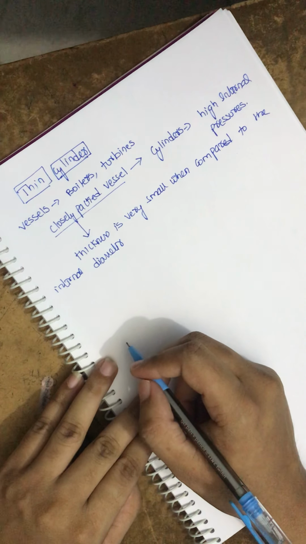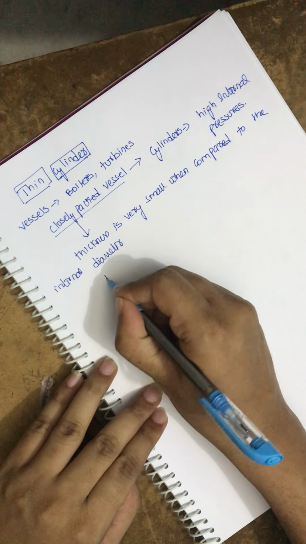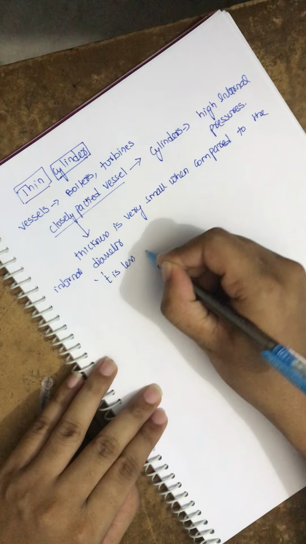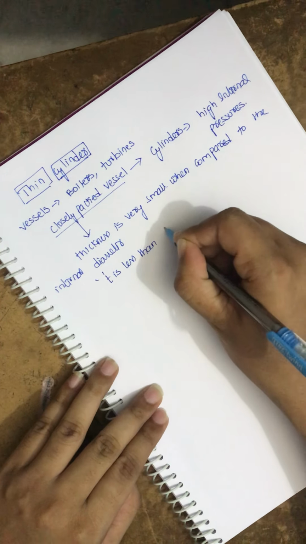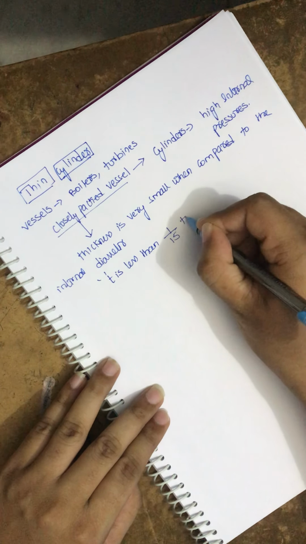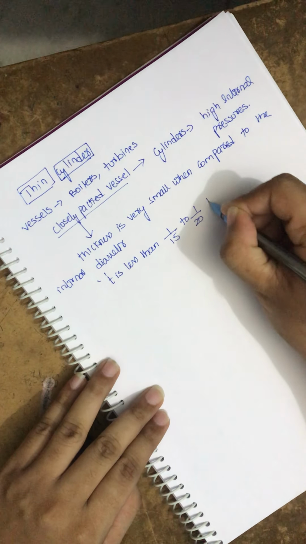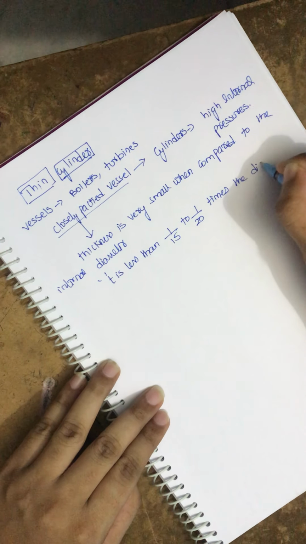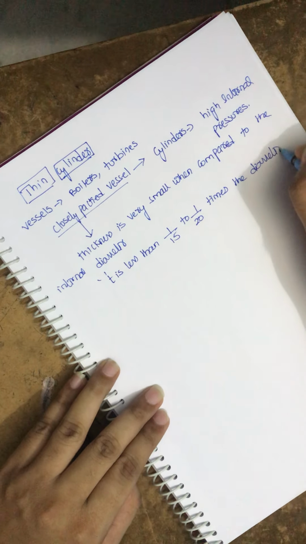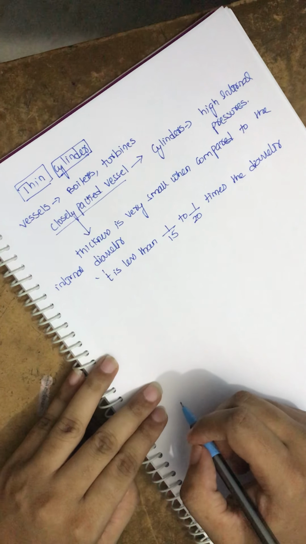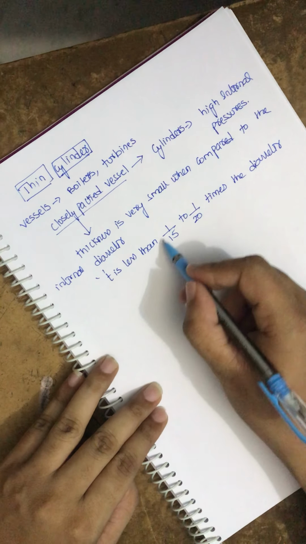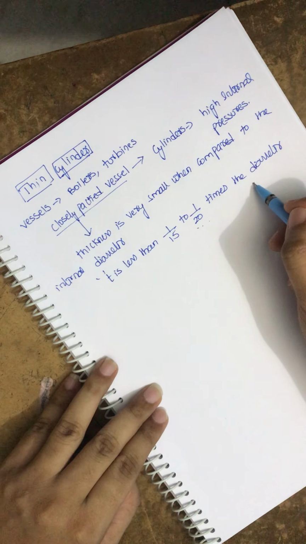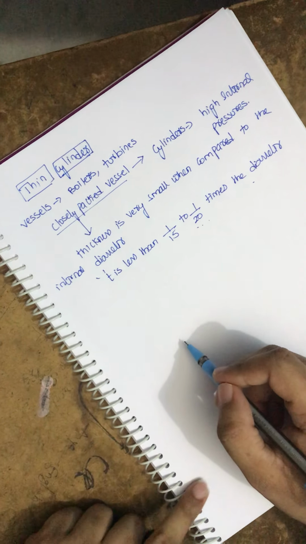If you are talking about it from the number point of view, if the thickness is less than 1 by 15 to 1 by 20 times the internal diameter of the cylinder, then it is defined as a thin cylinder. If the thickness is less than 1 by 15 to 1 by 20 times the diameter of a cylinder, then it is termed as a thin cylinder.